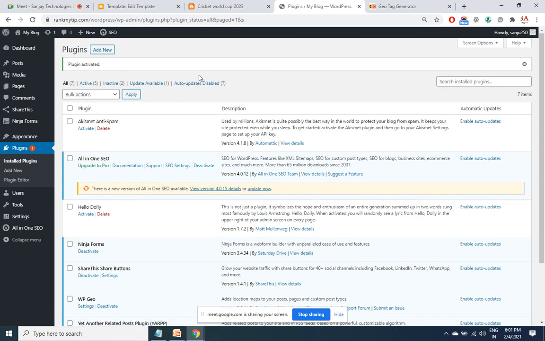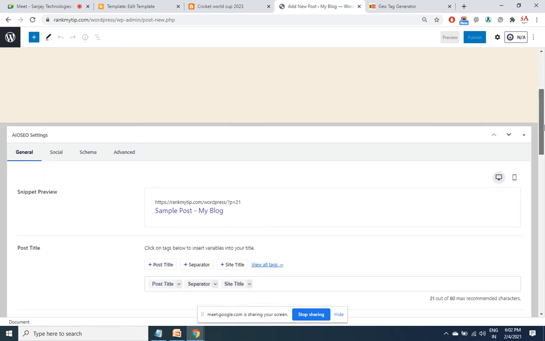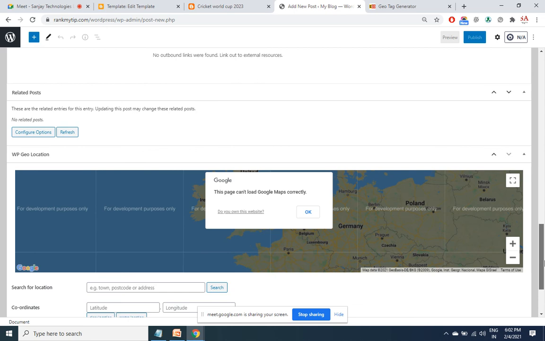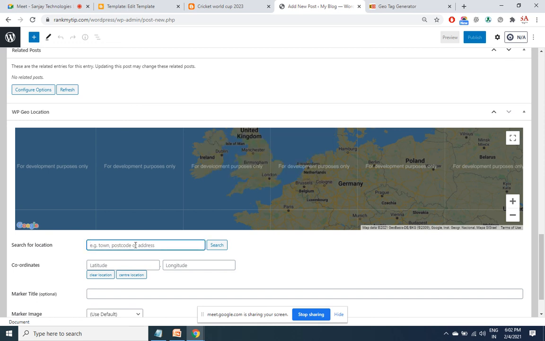Once it is installed, whenever you are publishing a post, at the bottom of the post, you will find an option to input the location. This is the plugin code, but there is some issue with this plugin.